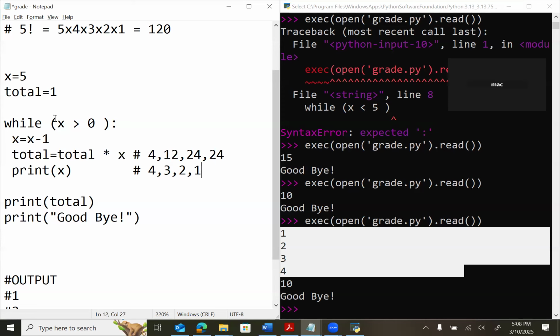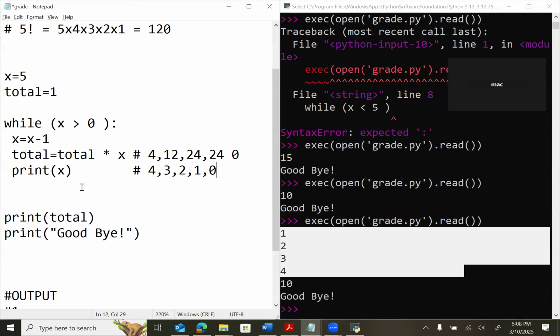So it will go back again. 1 is bigger than 0. Come inside. 1 minus 1 is 0. X is 0. Total multiplied by 0 is 0. The total will be 0 now. Okay. Print x. What is the value of x? 0. Now, go back again.